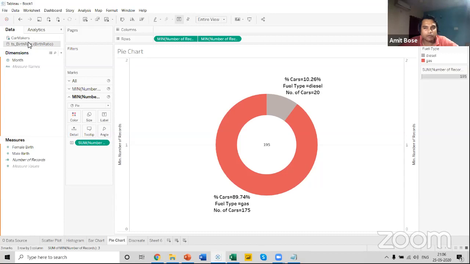No, I don't think so. Scatter plot will not be the right approach for you, Deepak. Because if you're finding a number of records, the best option is that you can go for a bar graph. Okay, then I think it's okay.